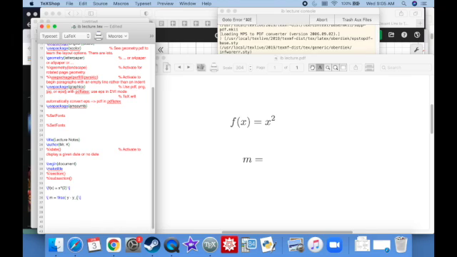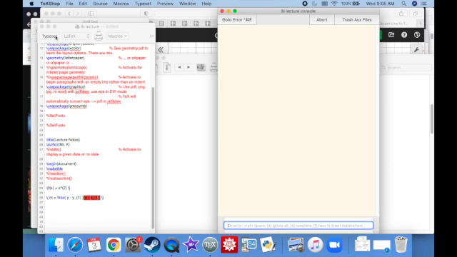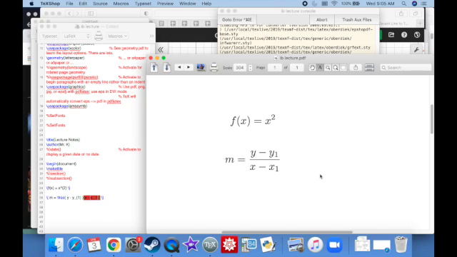y minus y1 divided by x minus x1. Okay, that's the definition of the slope. Now y is just f of x, right?